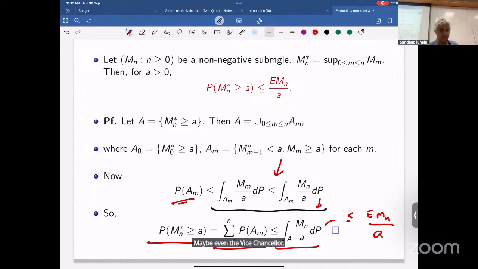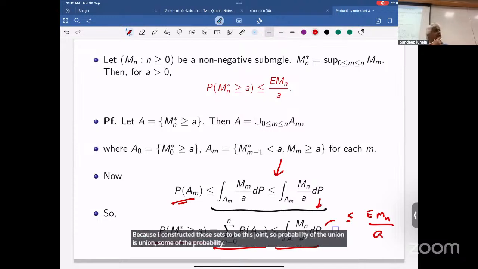That's it. Okay, so we get our result, right? Is this like a discrete type set? No, nothing discrete. Just that when you cross the level, that's a discrete event. You can cross the level at step 0, step 1, step 2. Because I constructed those sets to be disjoint, the probability of the union is the sum of the probabilities.